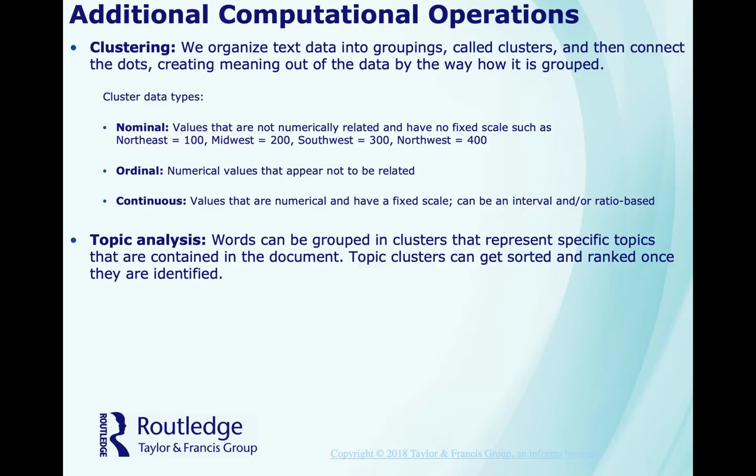Ordinal is numerical values that appear not to be related, and then continuous is values that are numerical and have a fixed scale, and can be interval and or ratio based. Then you can perform a topic analysis, in which words are grouped into clusters that represent specific topics that are contained in a document. Topic clusters can get sorted and ranked once they are identified.